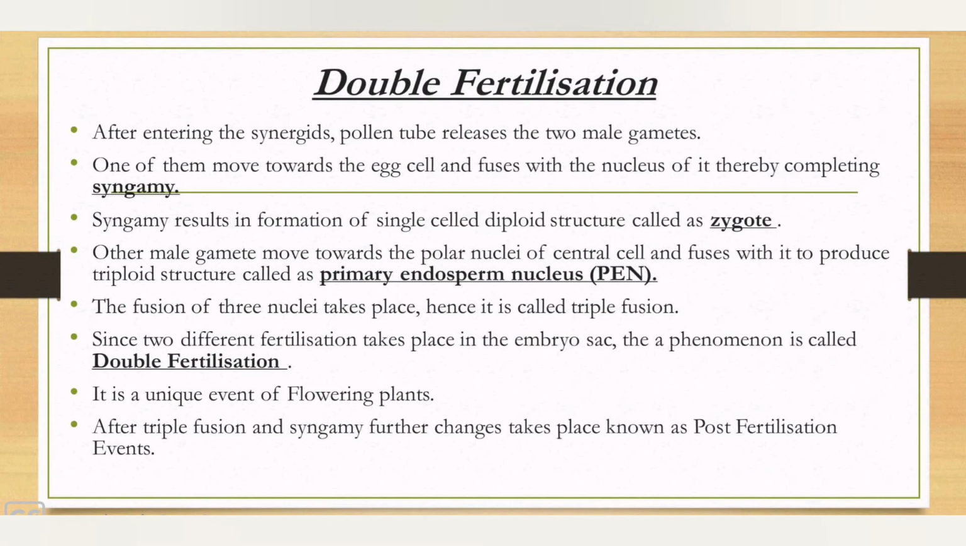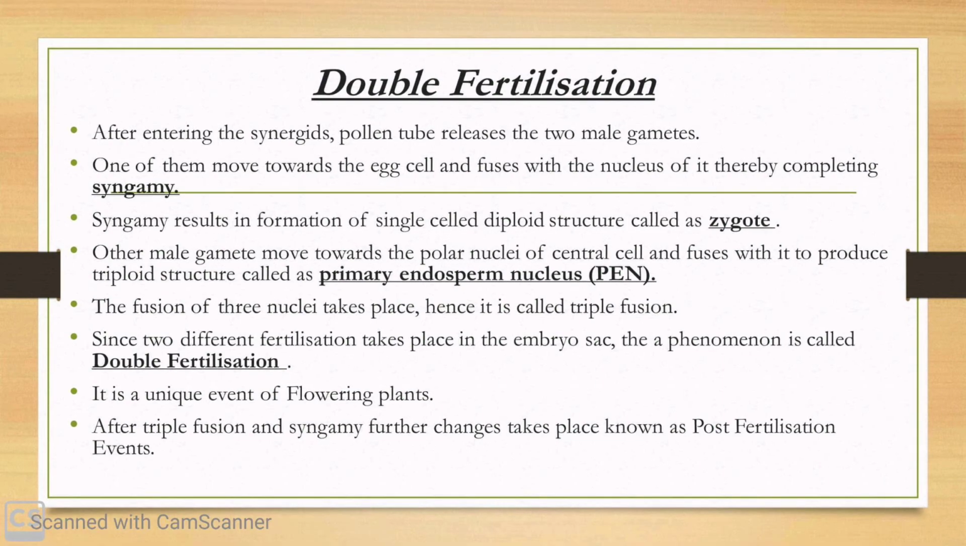The next is the most awaited moment, that is double fertilization, a very critical event in any of the reproduction techniques. When the pollen tube enters the synergids, it releases the two male gametes. One of them starts moving towards the egg cell and fuses with the nucleus of it and completes the syngamy. Syngamy results in formation of a single-celled diploid structure known as zygote.